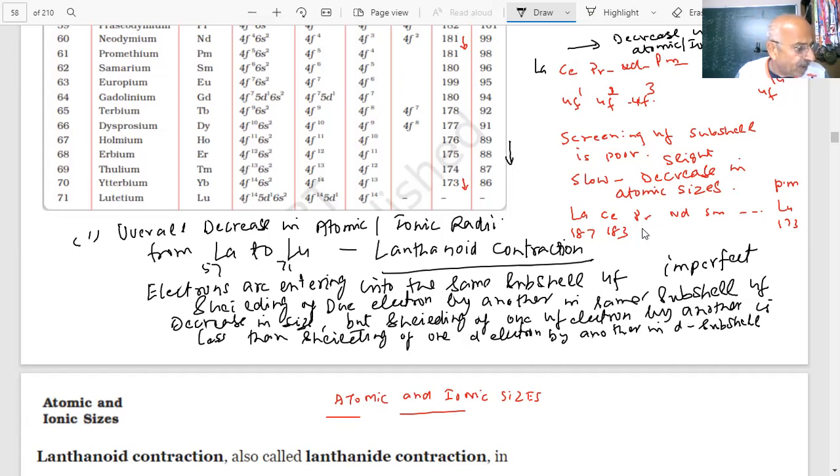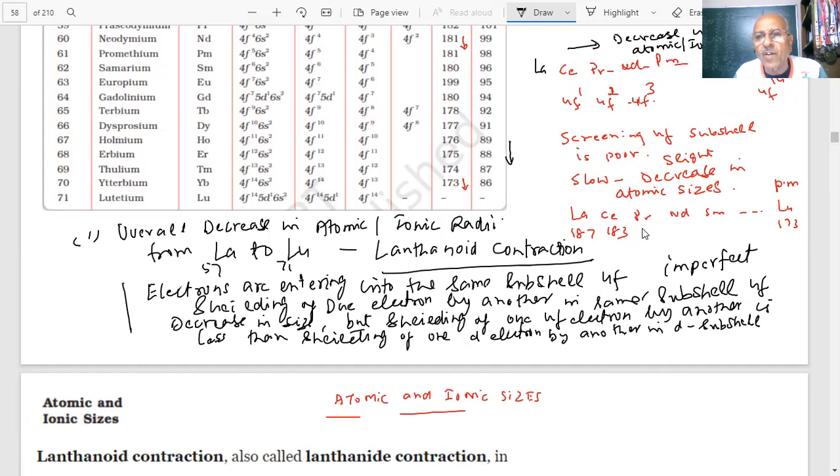So what will be the result? With increase in nuclear charge, there is fairly a decrease, but the decrease is less as compared to what we see in other cases. So the decrease is there, but not that big. There is only a slight decrease in the size.